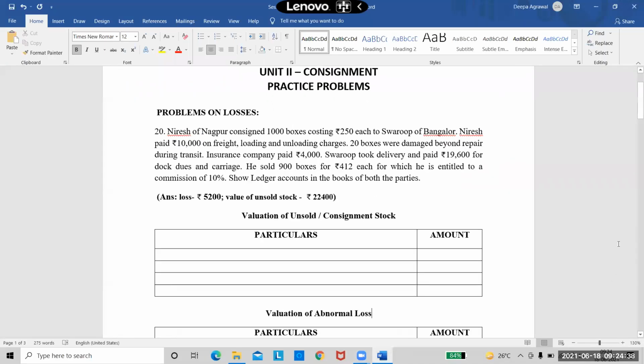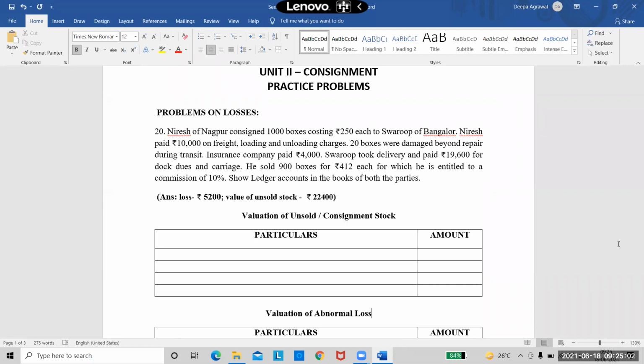Yes. So this is the question. See question number 20 on the screen. Naresh of Nagpur consigned 1,000 boxes costing rupees 250 each to Swaroop of Bangalore. Right? So here the consigner is Naresh, the consignee is Swaroop. The goods sent on consignment are 1,000 boxes which are costing rupees 250 each.